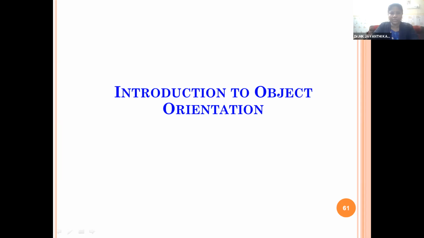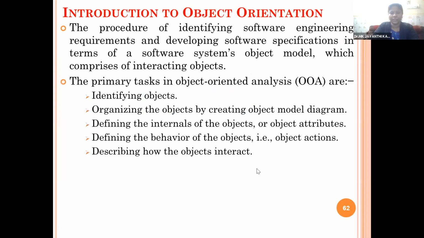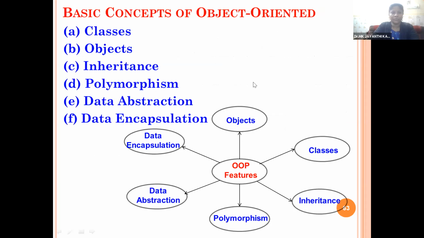So in object-oriented software engineering, we are going to construct our software products based on objects and classes. We know very well classes are user-defined data types. The instance of any class is called an object. And based on classes and objects, we can implement all the object-oriented features in our software programming. So the various aspects of object-oriented software engineering are data encapsulation,